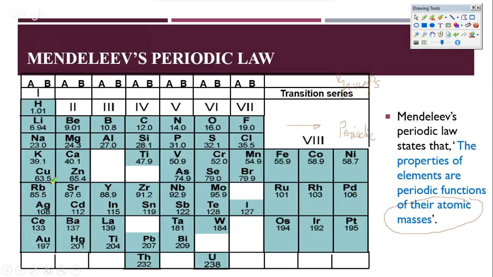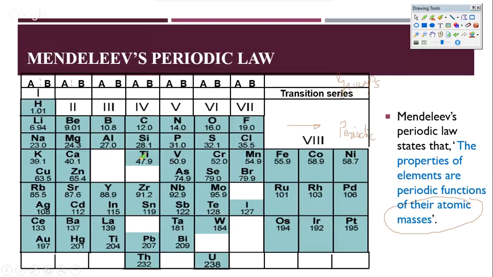Now suddenly copper, rubidium, and silver started coming into the first group, so he also started doing A and B. He put potassium in A, whereas in B he put copper. In A again he put rubidium, which is group 1 in the modern periodic table, but in B he put copper, silver and gold. So he did do A and B classifications.